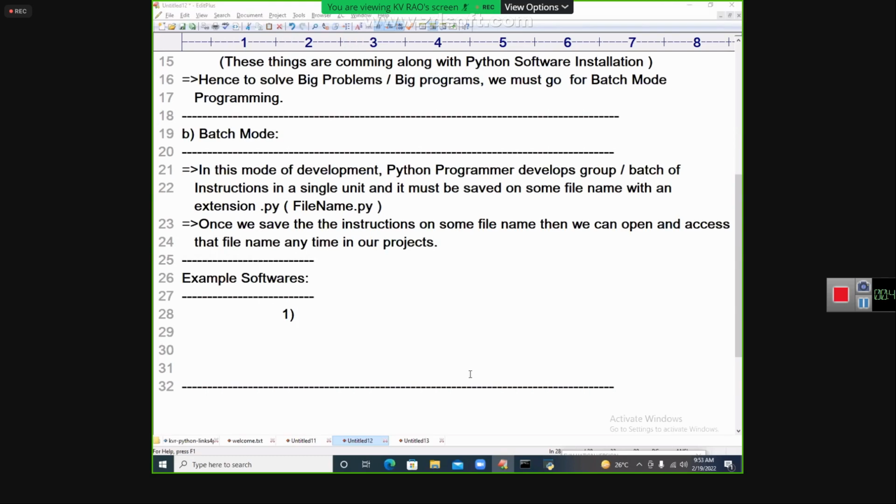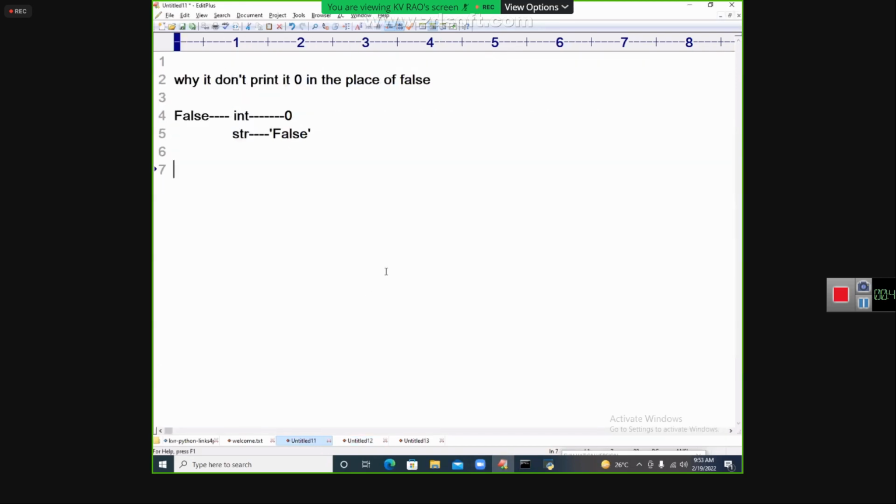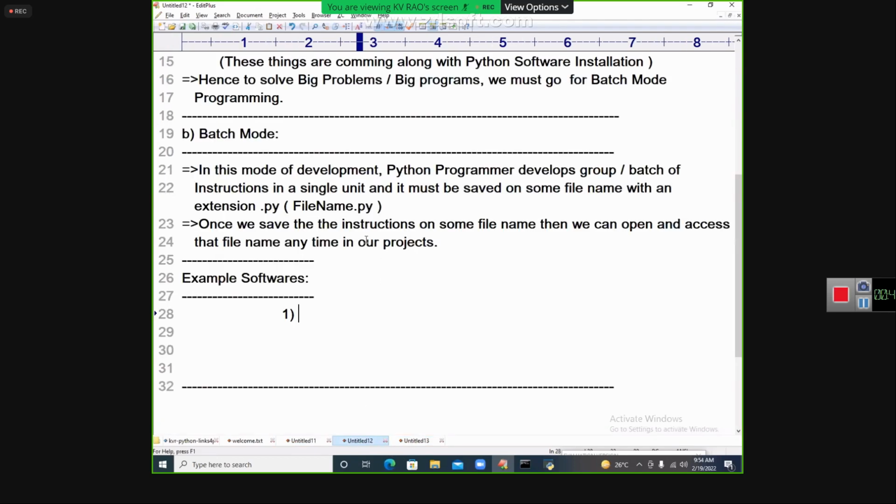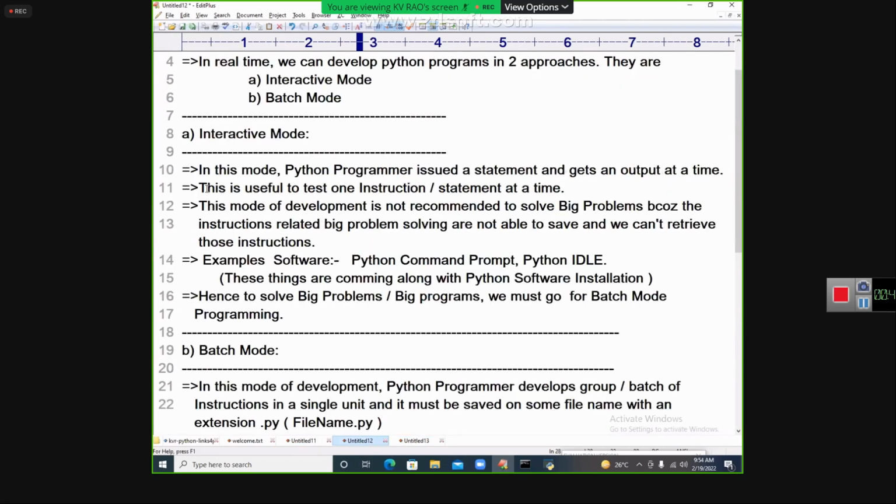Yes, my dear student Pooja. Sir, what is the need of the Python command prompt? I told you, this mode is useful to test one instruction or one statement at a time. If you listen to my concept carefully, you never get any doubt. This is useful to test one instruction at a time. Right? Fine.